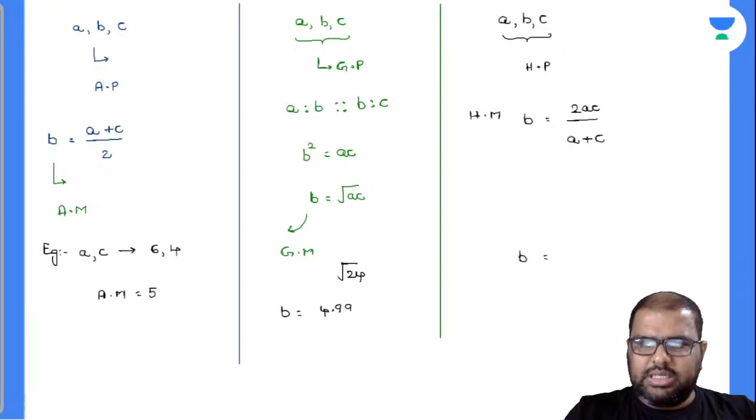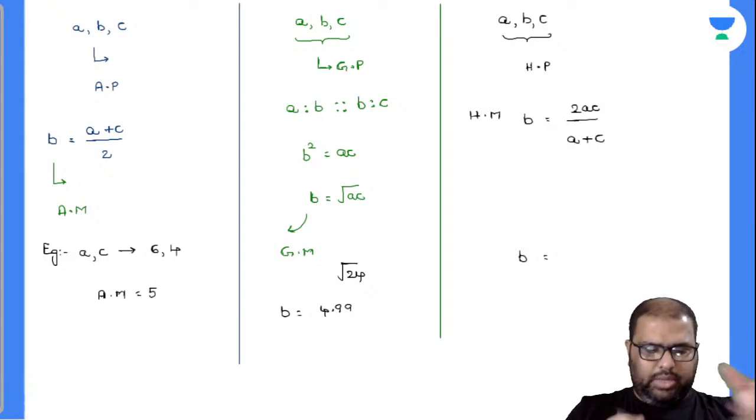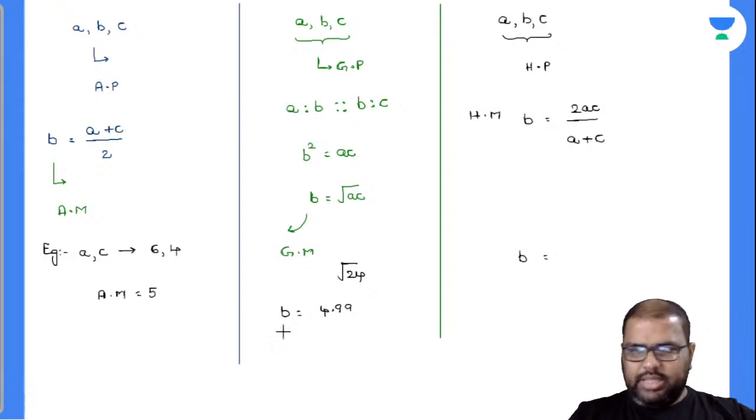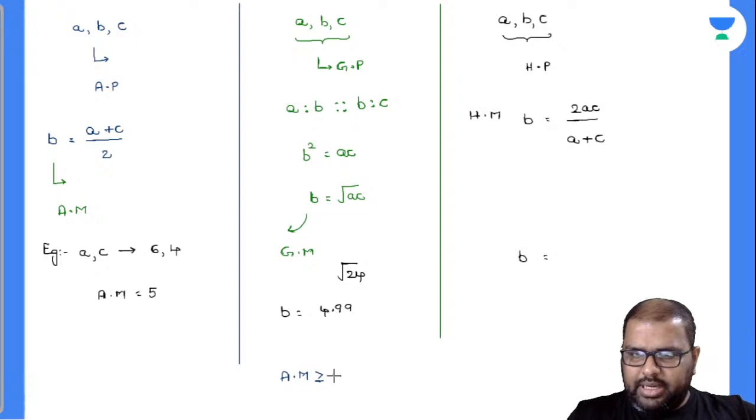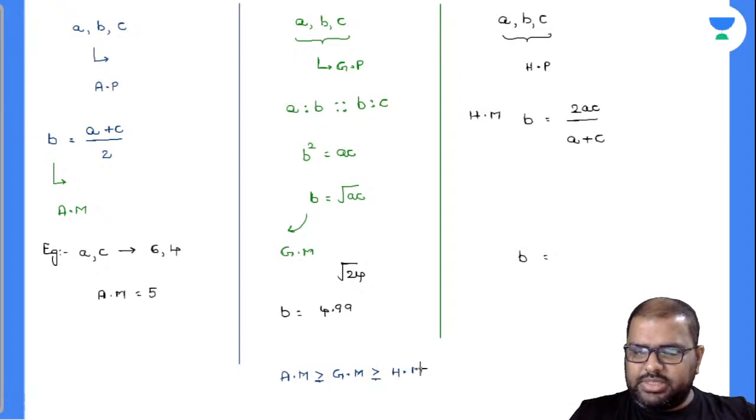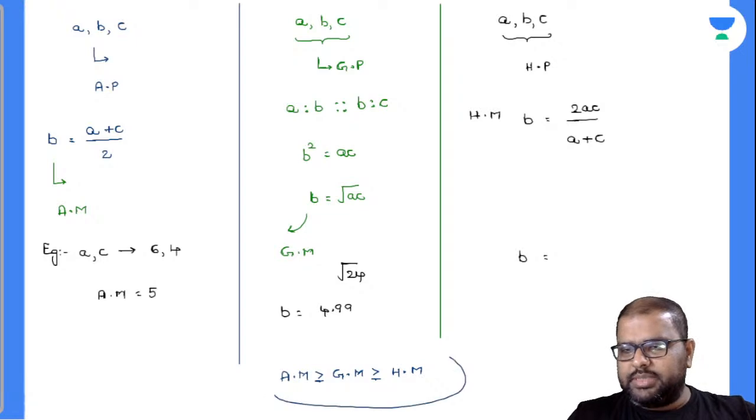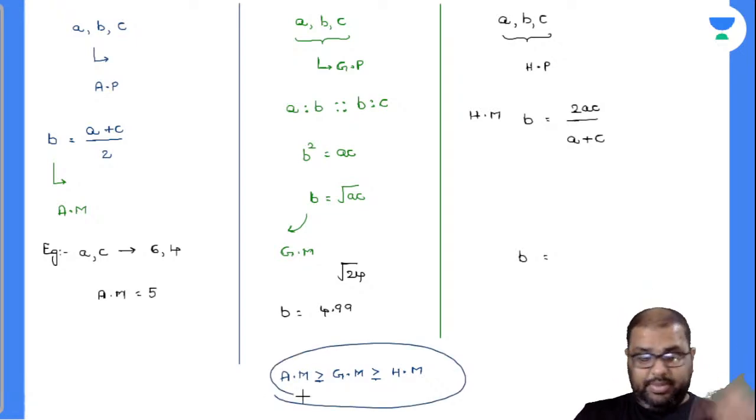If you closely observe, if you take any two numbers randomly, their arithmetic mean will be greater than or equal to the geometric mean, which will be greater than or equal to the harmonic mean. With this relationship, I can solve an innumerable number of questions. So this is the relationship there. I will be coming to the slides and will solve many questions using this.